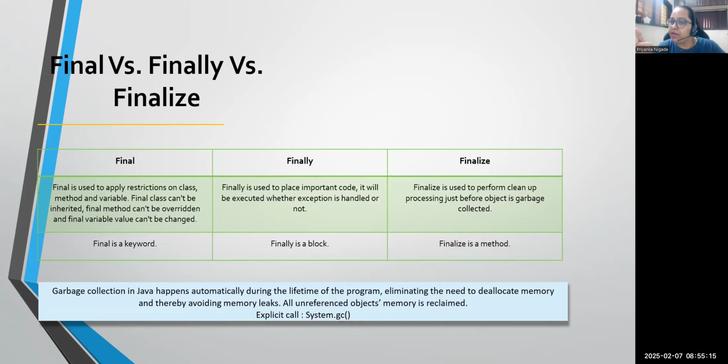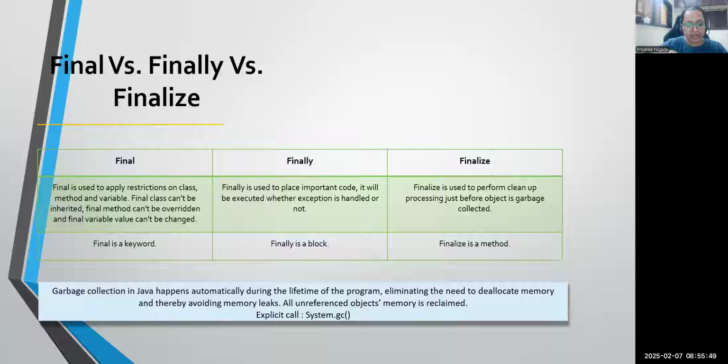If you write a variable as final, no one can change the value of that variable. If a method is final, no one can override that method. Updation is not possible. And if a class is final, no one can become a child class, right? We can't extend that class by any other class. Correct? Finally, just now we have seen it is a block. Any special code you want to run with or without exception, you can use the finally block. And finalize, it is a method.